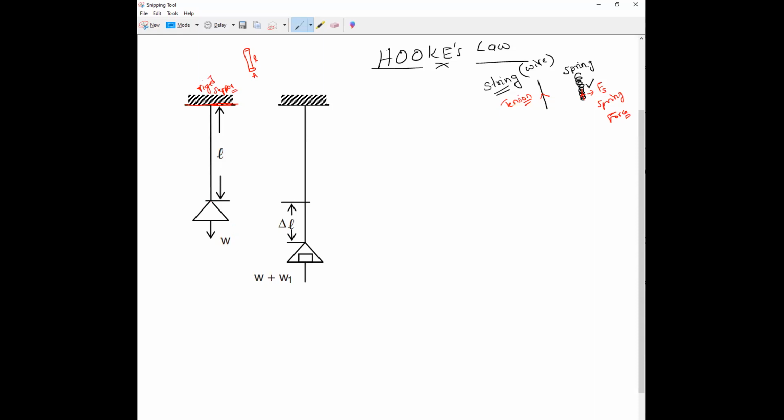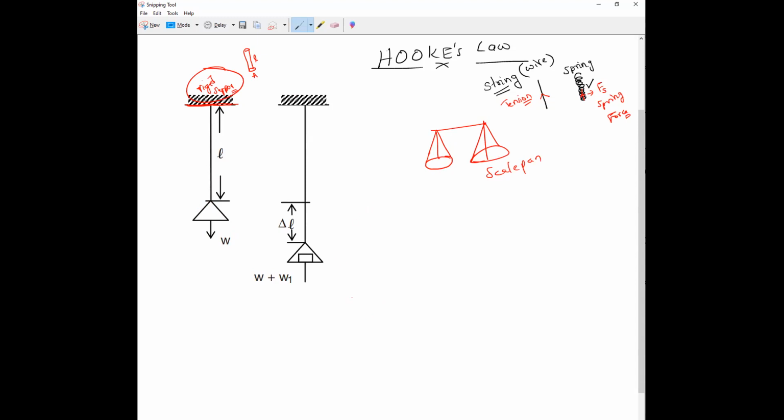This is a scale pan, like in a beam balance. One end has to be attached to the rigid support and the other, free end has to be attached to the scale pan.